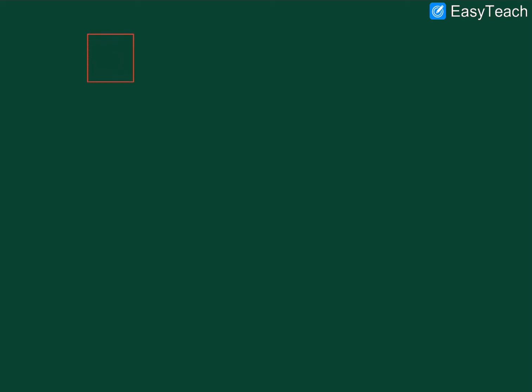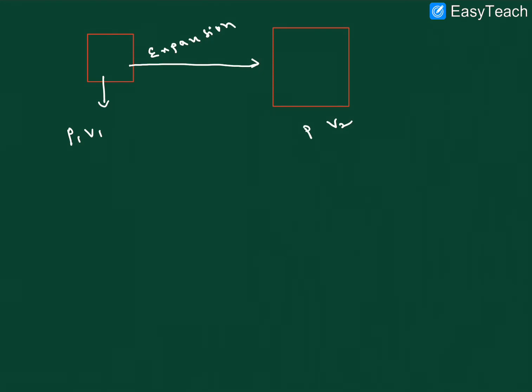Here we are taking one container, and another container. Initially it has pressure P1 and volume V1. It is expanded, right? Compression and expansion are taking place. Expansion means the volume also increases. The change in volume is V2. The pressure also changes here, that is P2. So once the change happens, how do we give the relation between these two?